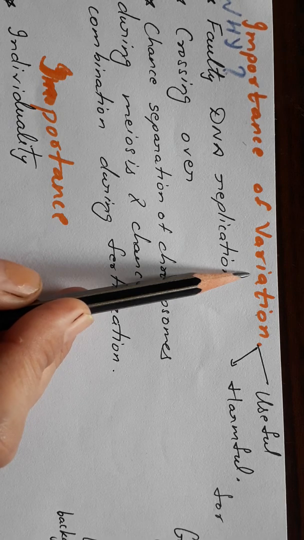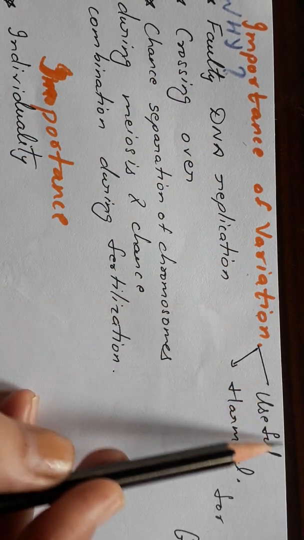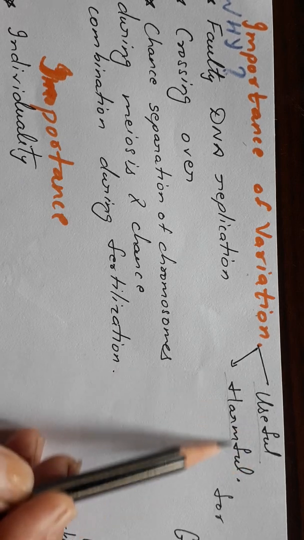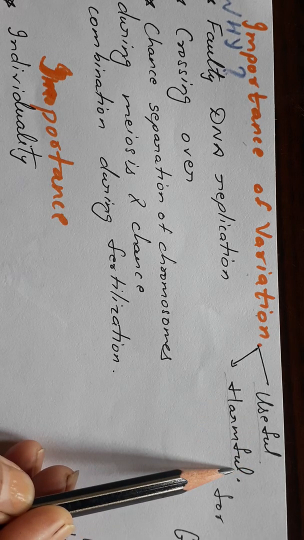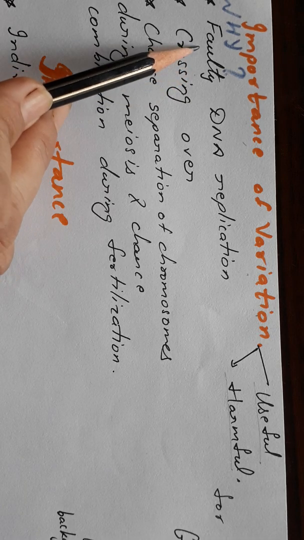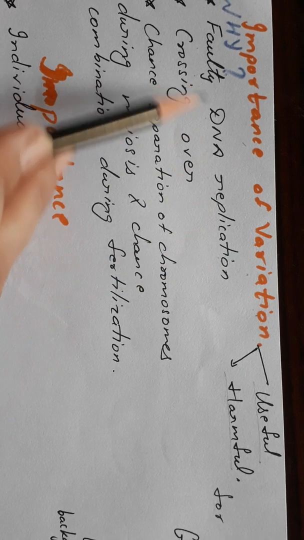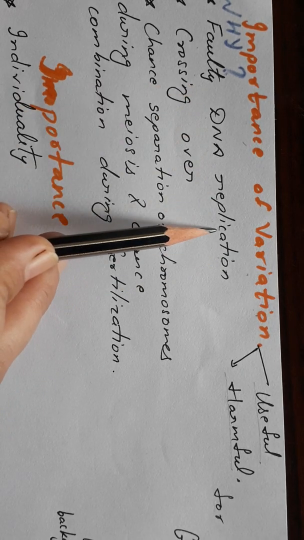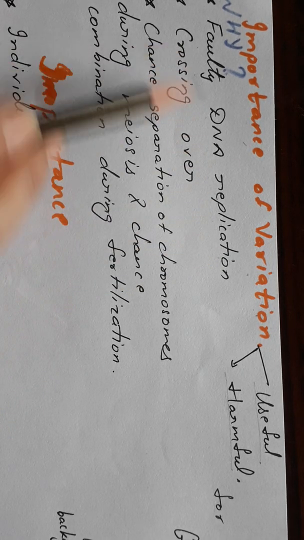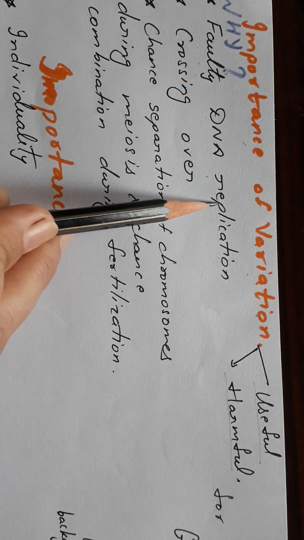Then why do these changes take place? There can be variations which are useful, and there can be variations which are harmful. Now why do these variations take place? Maybe due to faulty DNA replication. If during the replication of the DNA there is any change or fault, then it will lead to the change.